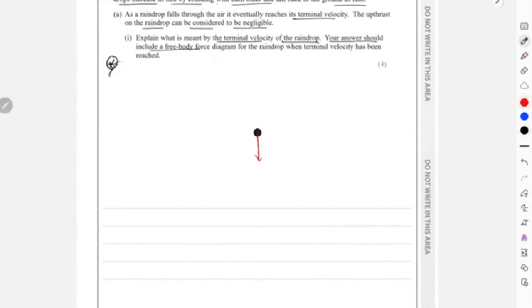So you have weight, this is drag, this is upthrust, and this is weight.